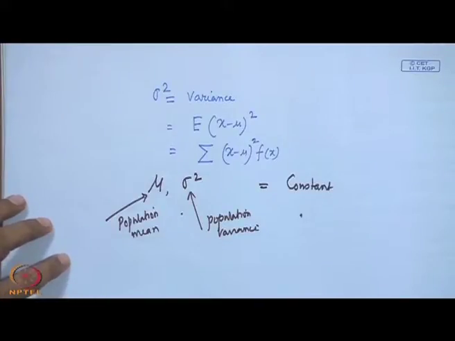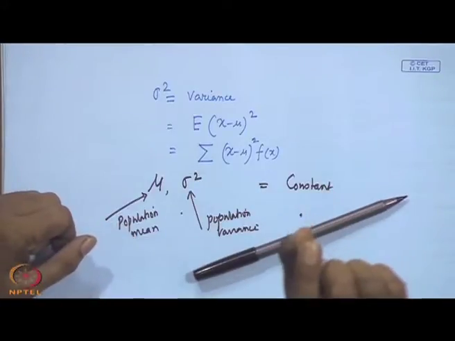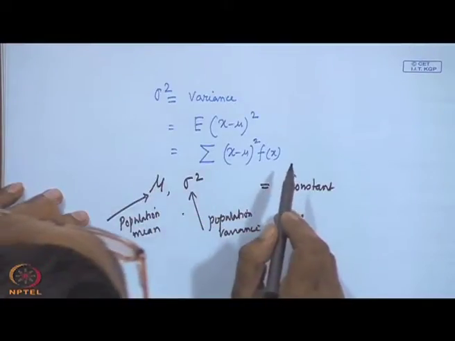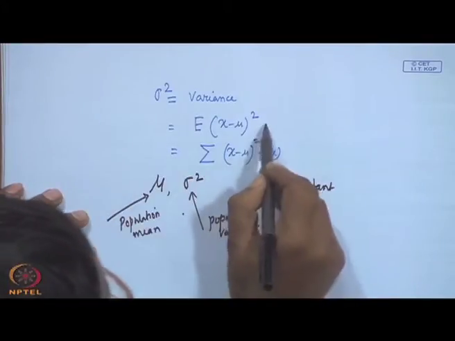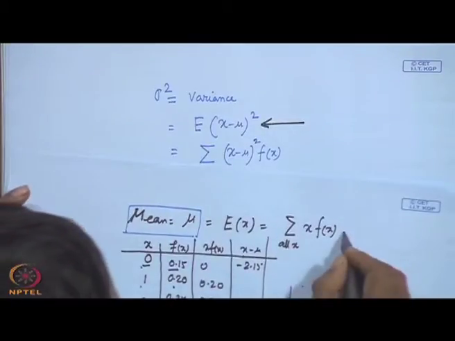Another issue is that they are not known also. Here we have assumed a very finite population, small size population, and we have calculated something like this. Actually population size is infinite. You will not get all values of x, you will never get if the size is infinite. So that means you cannot measure this, or I can say compute this, but only what you can do, you can expect something. That is why the expectation term is used here.